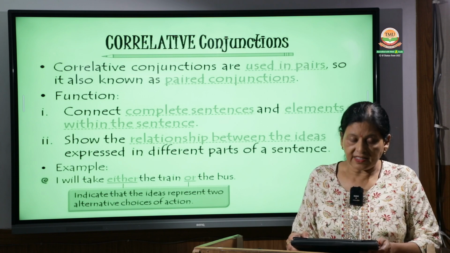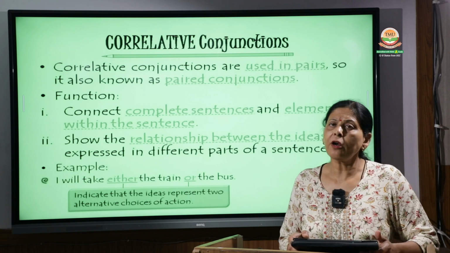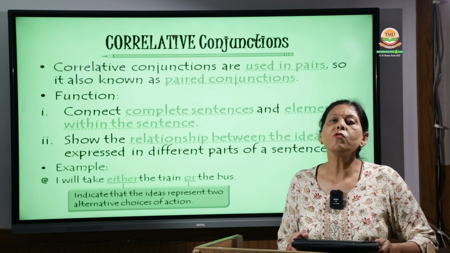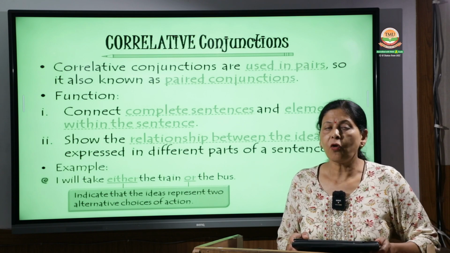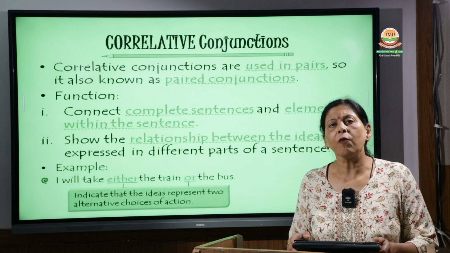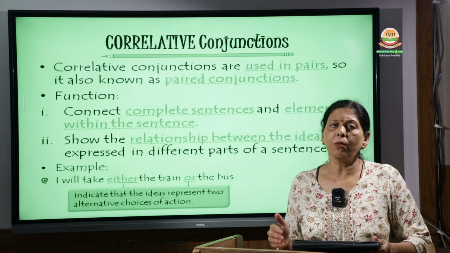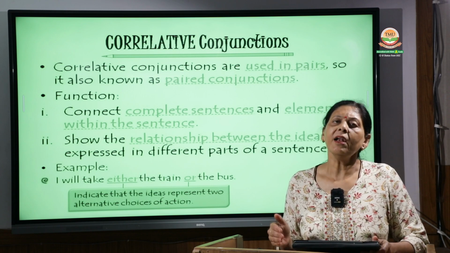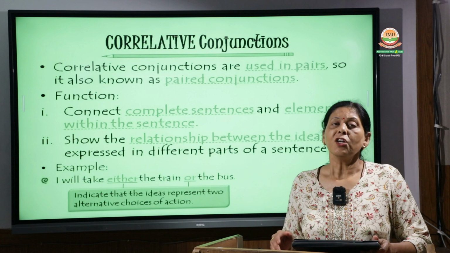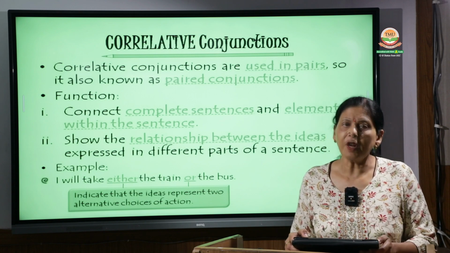Then, neither Mohit nor Monica went to the school today. Neither Mohit went to the school today nor Monica went to the school today. So there are two sentences: Mohit did not go to the school today and Monica did not go to the school today. So neither Mohit nor Monica went to the school today.